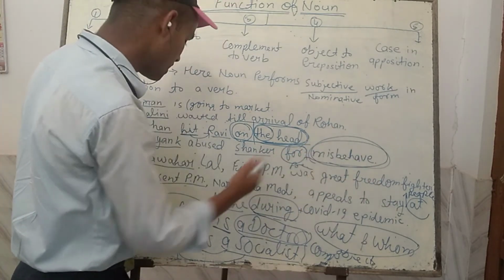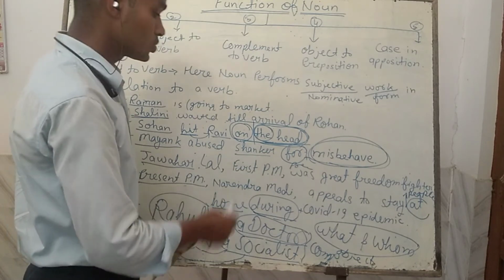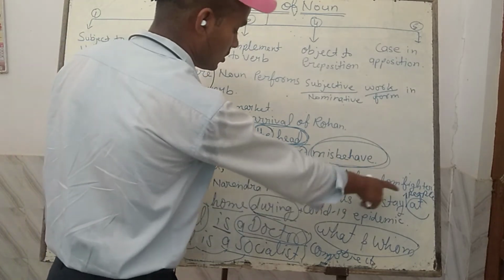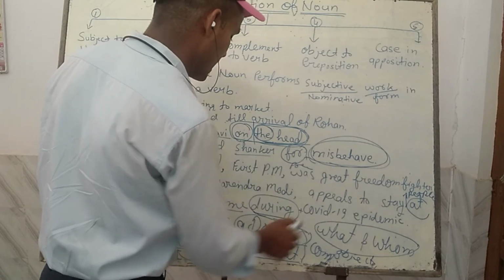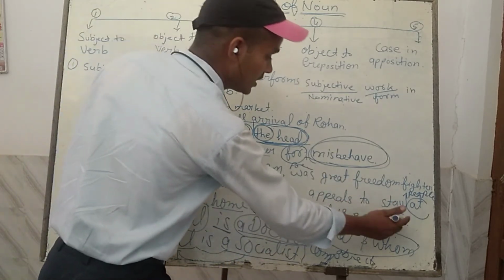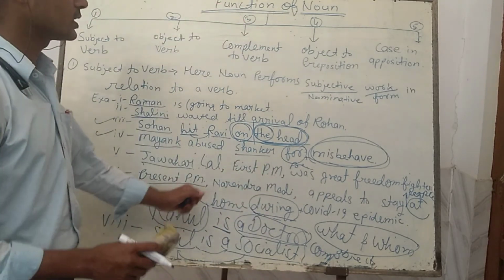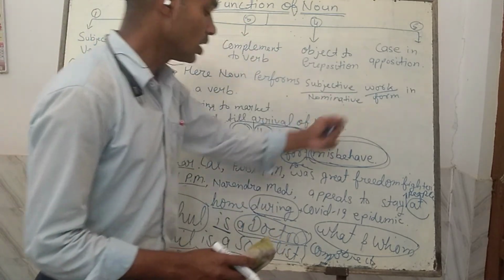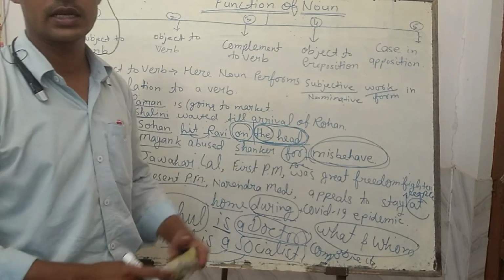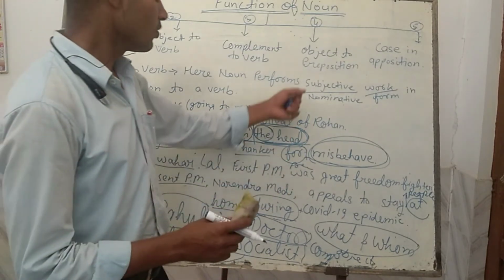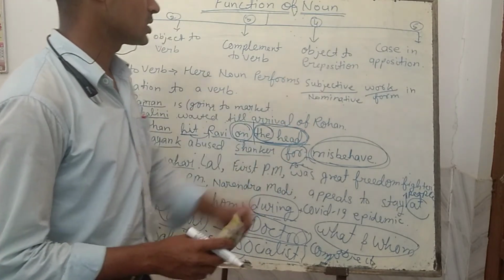preposition plus object of the preposition. So here home is performing as the object of the preposition "at", and the COVID-19 epidemic is performing as the object of the preposition "during". In this way, I think you have seen how a noun performs as object to a preposition, either in phrasal form or other word form.